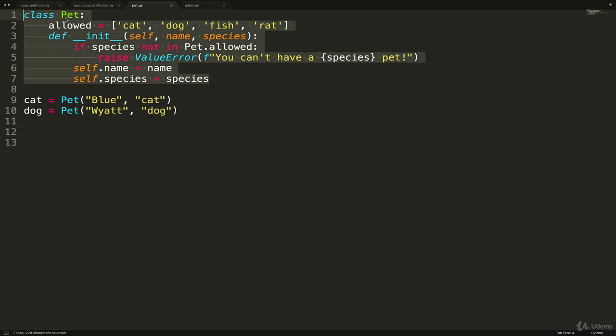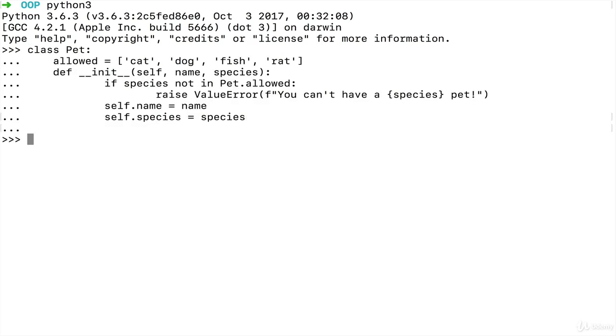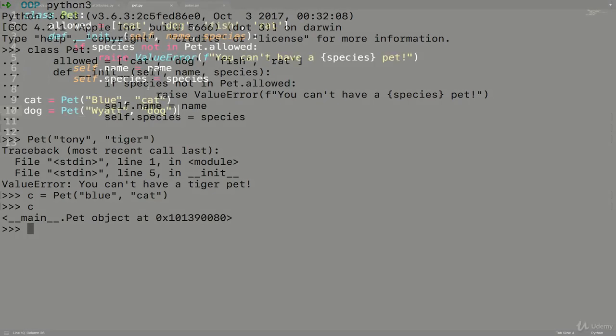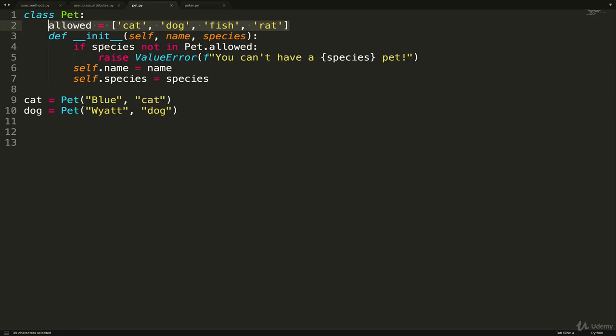So at this point, I'll copy this over, move to my terminal, open up Python 3, and I make a new pet. Let's go with Tony, and Tony is a tiger. That's not in allowed. So I get a ValueError, you can't have a tiger pet. But if I just do a variable c equals Pet, and it will be Blue again, which is a cat, c works just fine. Okay, so we have a class attribute allowed.